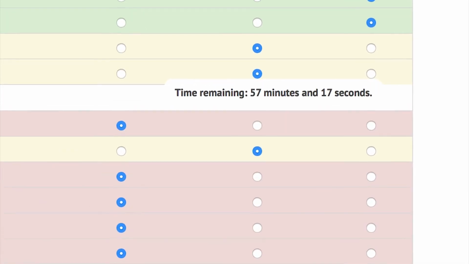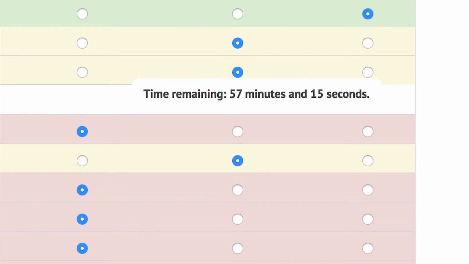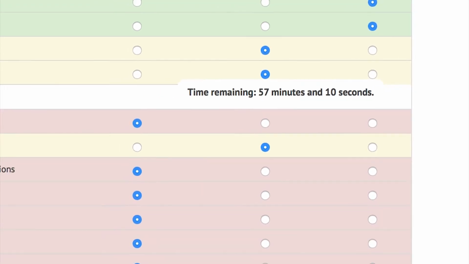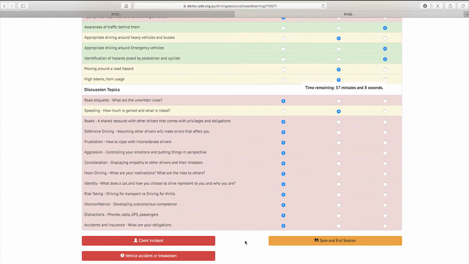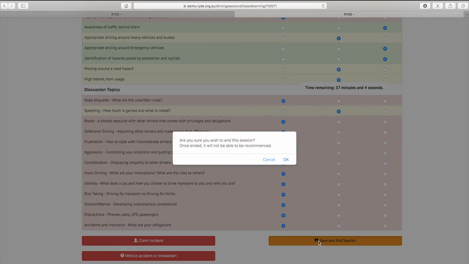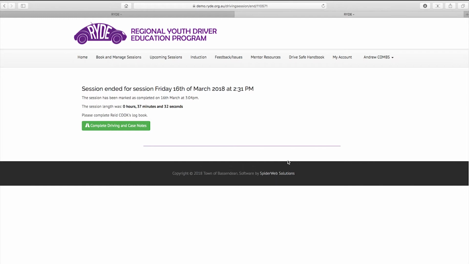A countdown timer will remain floating at the top of the screen throughout the session to enable you to plan to return to the shop front before the end of the allocated time. When the session is complete, click the Save and End Session button. If the session runs to the end of the allocated time, it will automatically conclude. Once the session has finished, the system will provide you with a summary of the session's duration. After you've filled out their logbook, the client can depart and you may click the Complete Driving and Case Notes button to move to the post-session notes page.